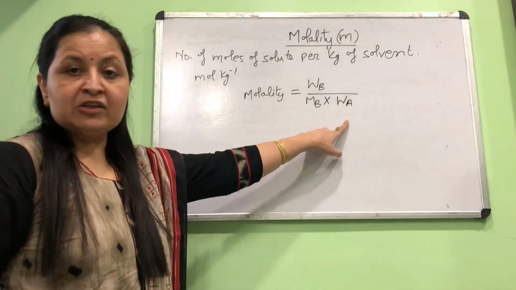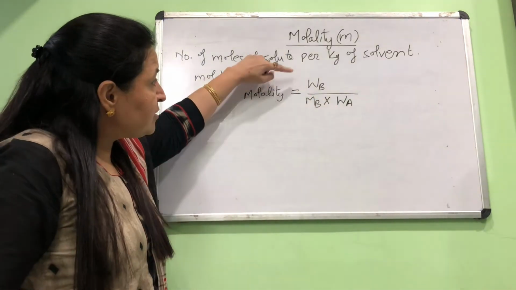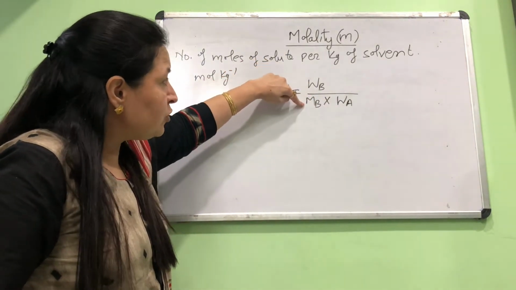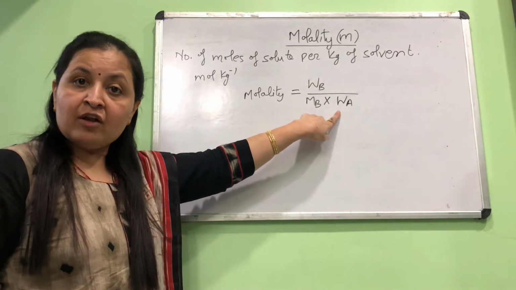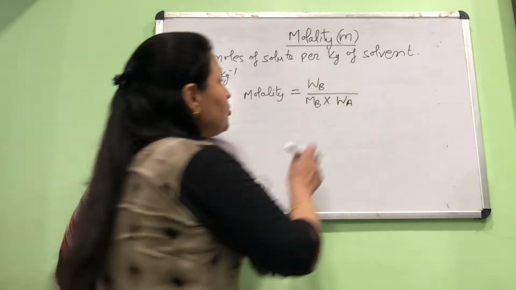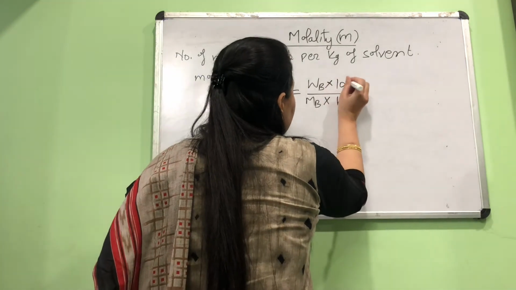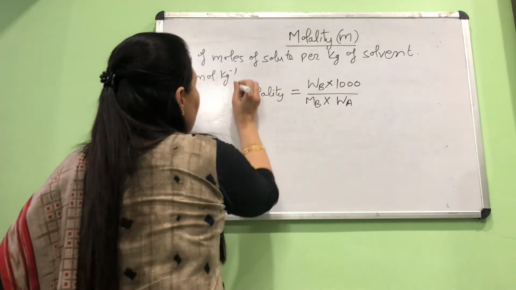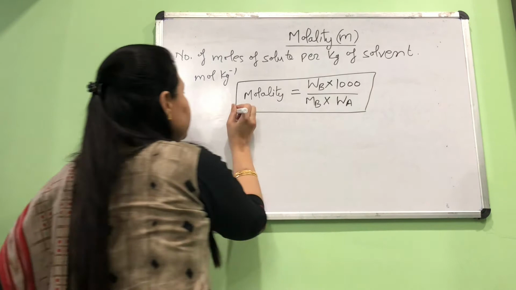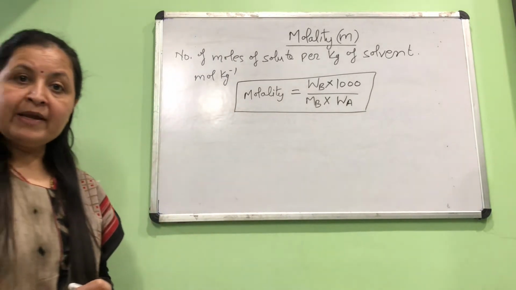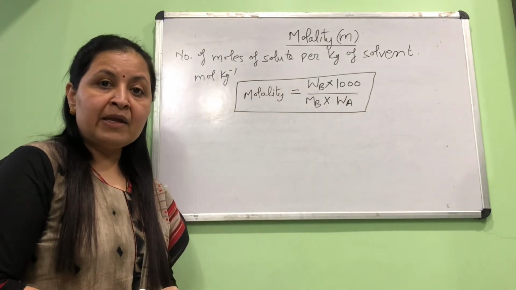WA stands for mass of solvent, that is in gram. So this is mole of solute per gram of solvent, but I want per kg, so I multiply this quantity by 1000. So this is the formula to find molality of a given solution: WB into 1000 upon MB into WA.